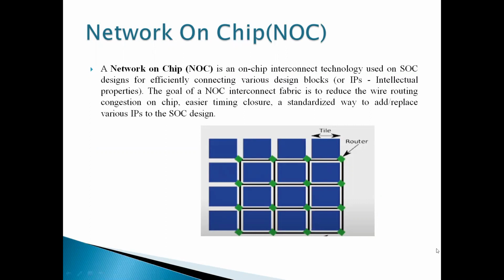Here, the blue color represents the tiles and the green color represents the routers, which are bidirectional routers. In this network on chip, each resource is represented as a tile, and the address of each tile is represented as XY, in terms of x and y. Whatever communication we want to send is transmitted through packets.